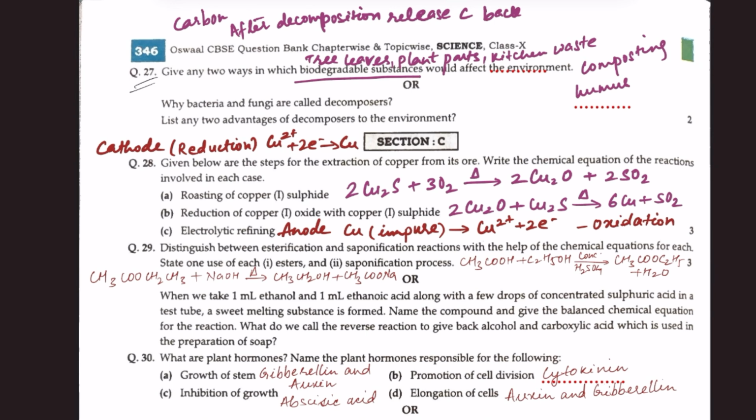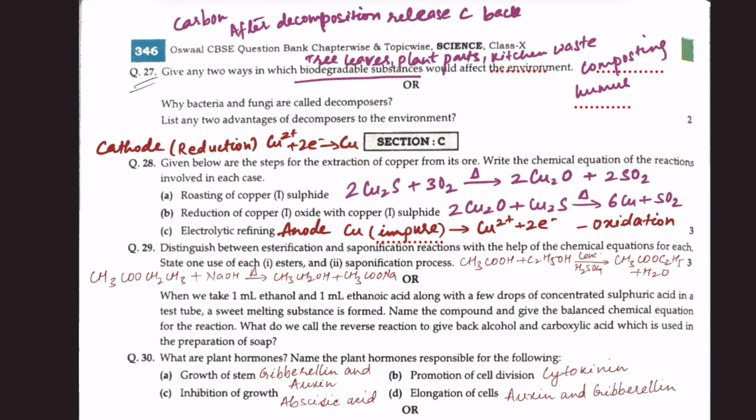Question 27. Give any two ways in which biodegradable substances would affect the environment. Biodegradable substances like tree leaves, plant parts, kitchen waste add humus to the soil. And another way it affects the environment is that after decomposition, it releases carbon. This carbon goes back into the atmosphere.